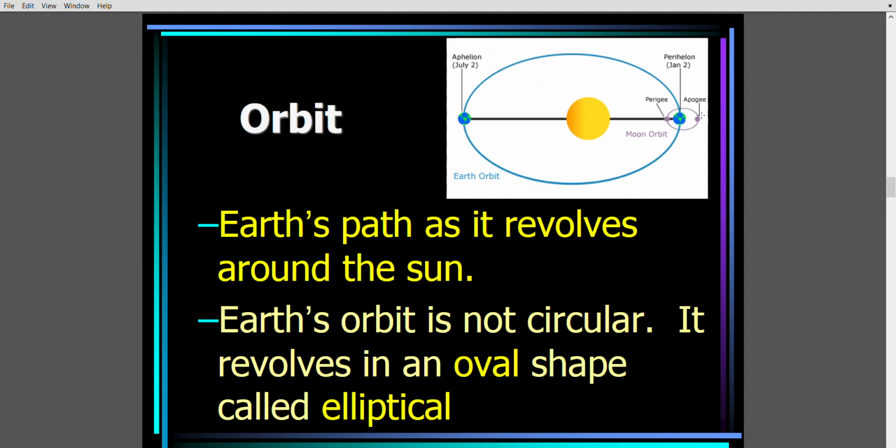Moon's closest and farthest points are not in the syllabus, but still you can remember: when moon is closest to the earth it is called perigee, and when it is farthest it is called apogee. You will learn about perigee and apogee later in tides, so better you understand it now. So you can see here, this is earth, this is moon. So when moon is closest, it is called perigee, pass, and apogee is away, far. All right.